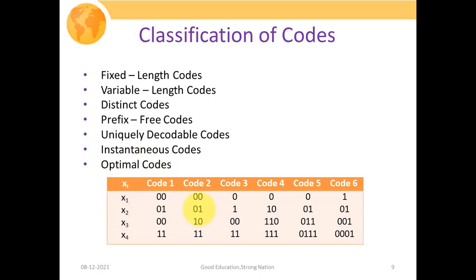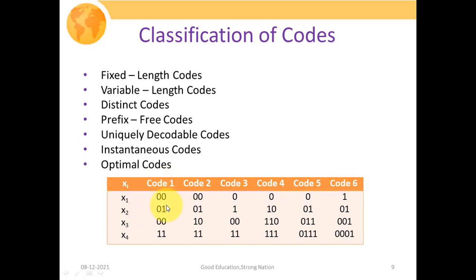So before we discuss that, let us have an insight into this particular table. Here we have a source X, which is generating 4 symbols x1, x2, x3, x4, and we have presented these 6 coded sequences. They are basically different formats in which we have represented these code words.